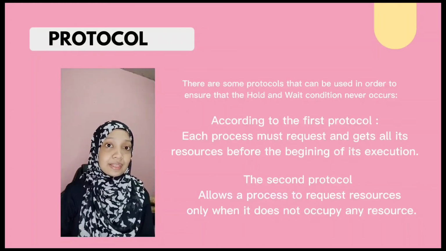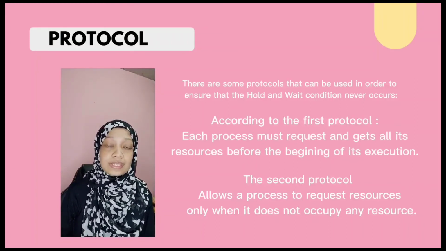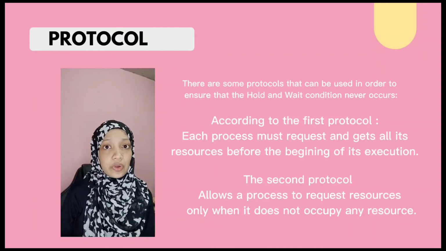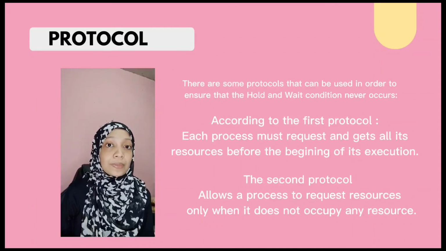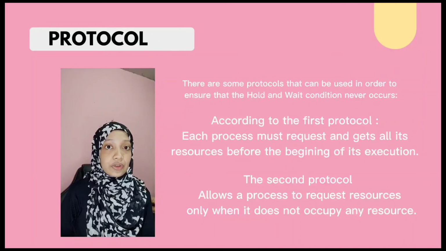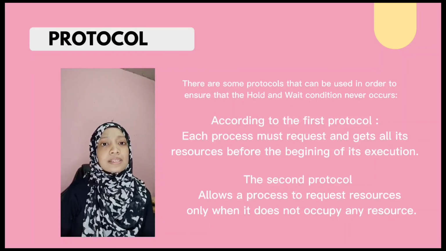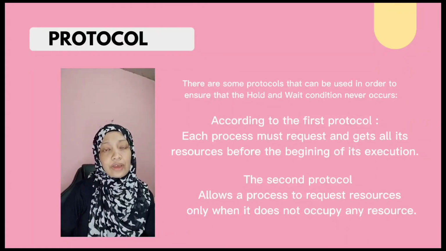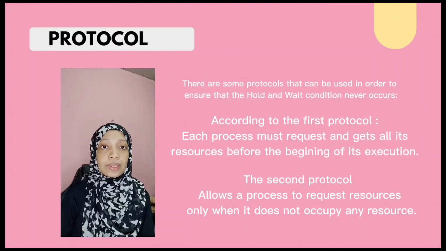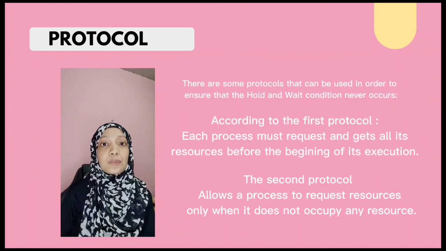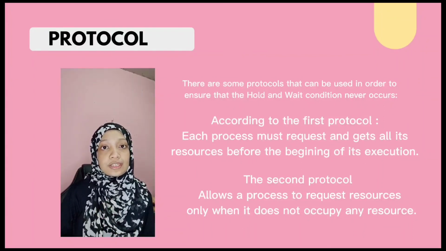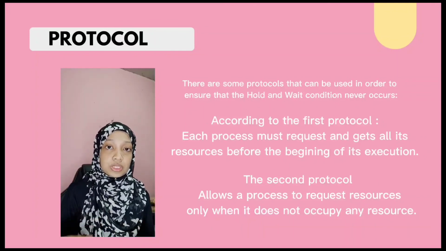While the second method allows the process to request initially only the DVD drive and disk file. It copies the data from the DVD drive to the disk and then releases both the DVD drive and disk file. The process must then again request the disk file and printer. After copying the disk file to the printer, the process releases the two resources as well and then terminates.